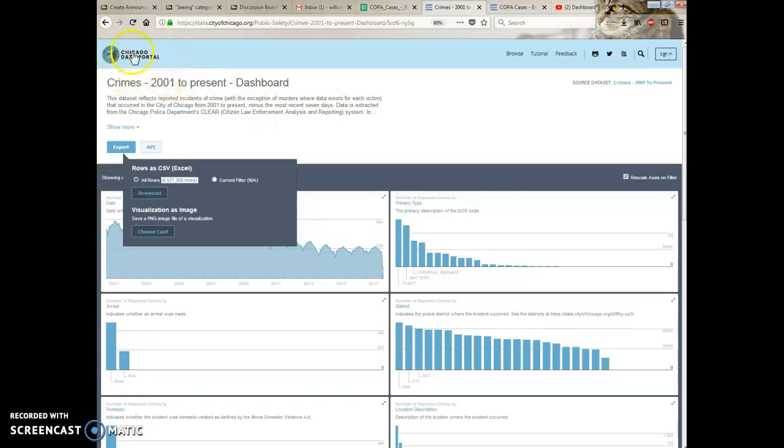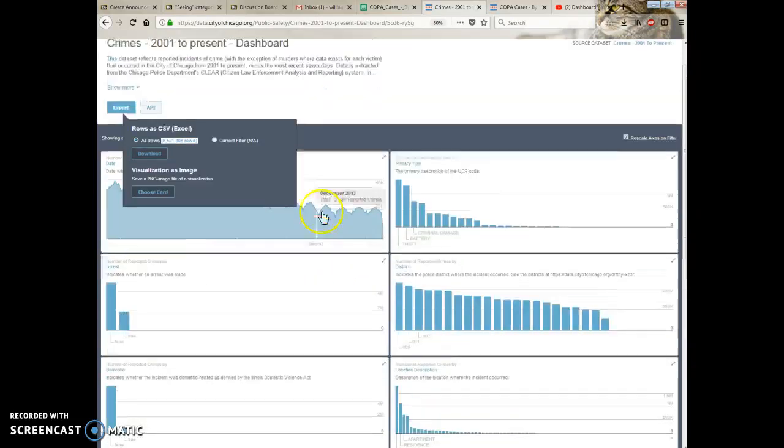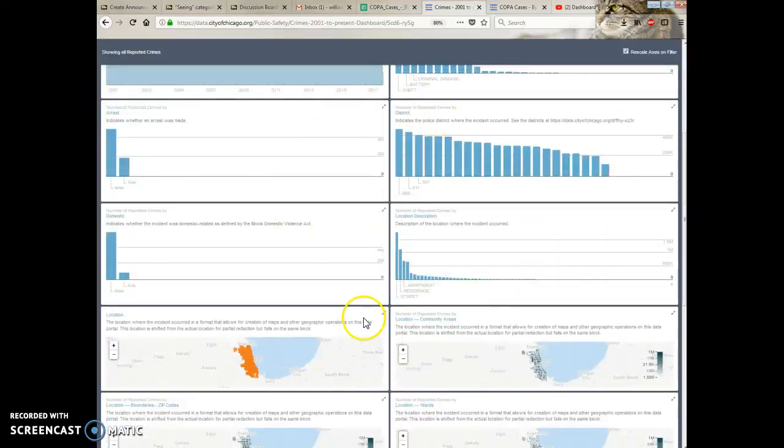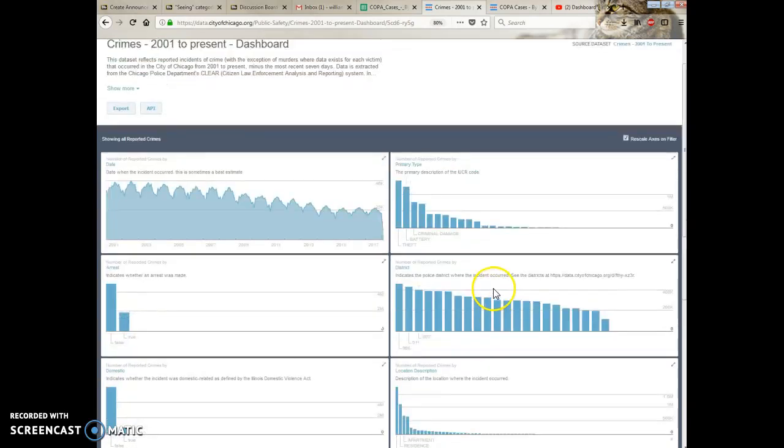In week number 1, I had you go into the Chicago data portal. You had to find a dashboard like this, find an interesting graph, tell me why it's interesting, and make some basic observations. And I think you guys did really good. If you haven't checked the reflections, you can see other students' submissions and make some comments.